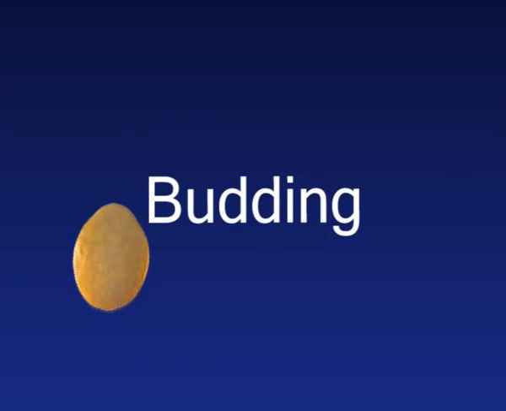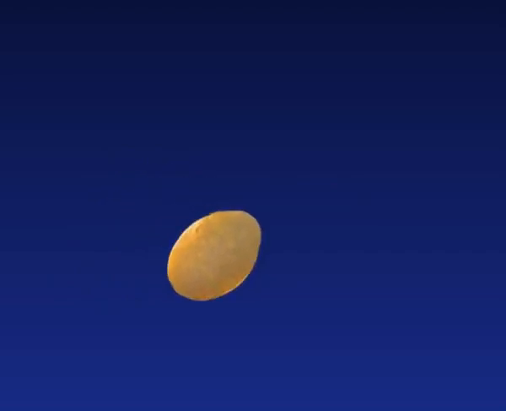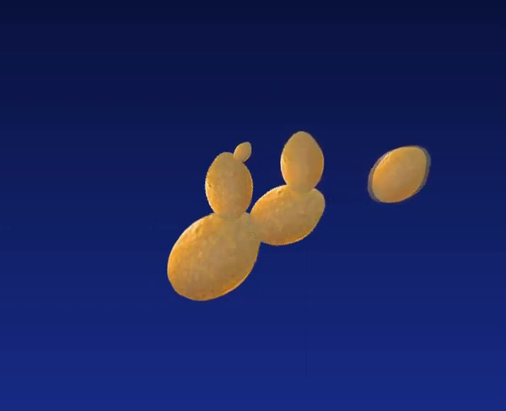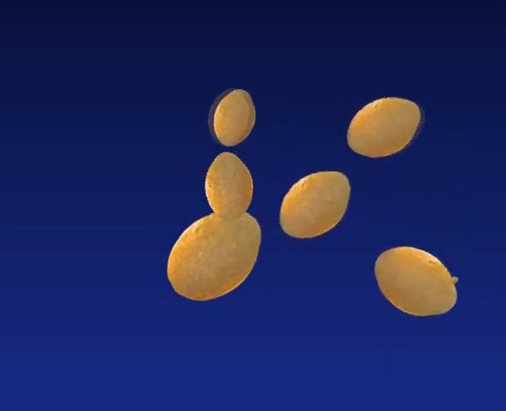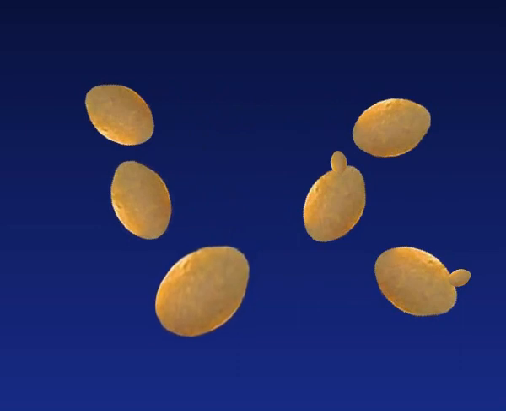Next method of vegetative reproduction is budding. Budding. The simplest form of asexual reproduction is by budding. In budding, an organism grows a part of its main body and this new growth eventually breaks off to become a new organism. Separation of the bud from the parent leaves a scar. When chains of cells are not fully separated, this can create a pseudo-mycelium.